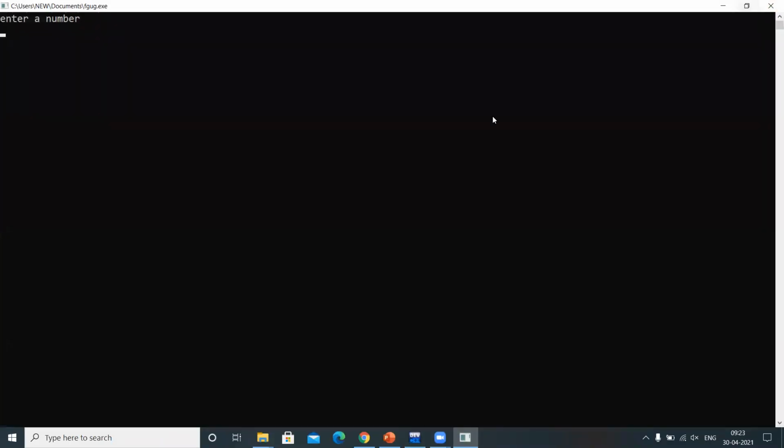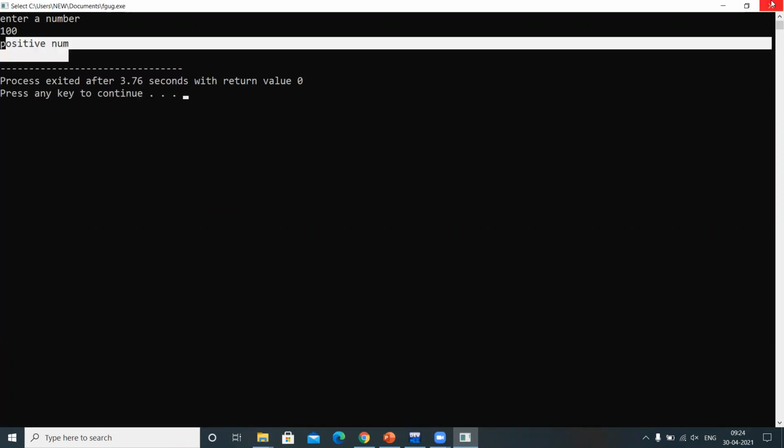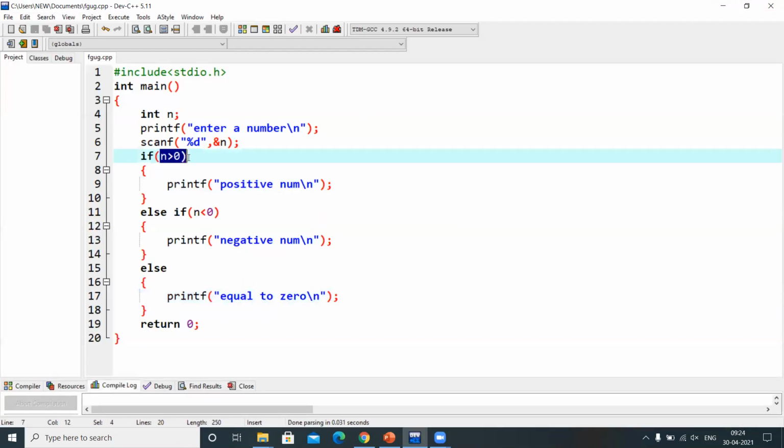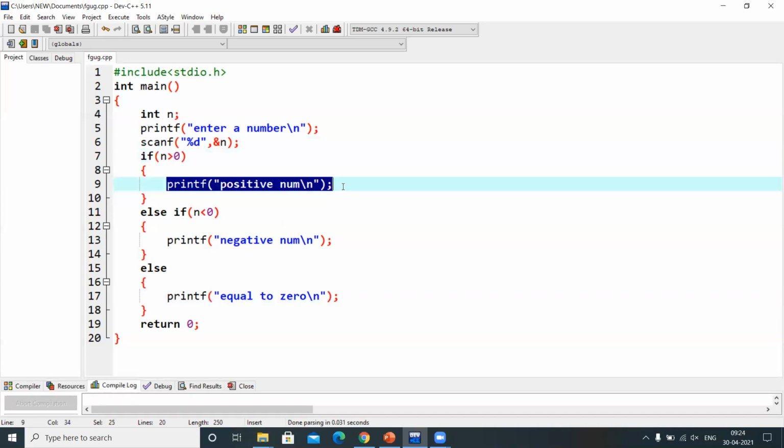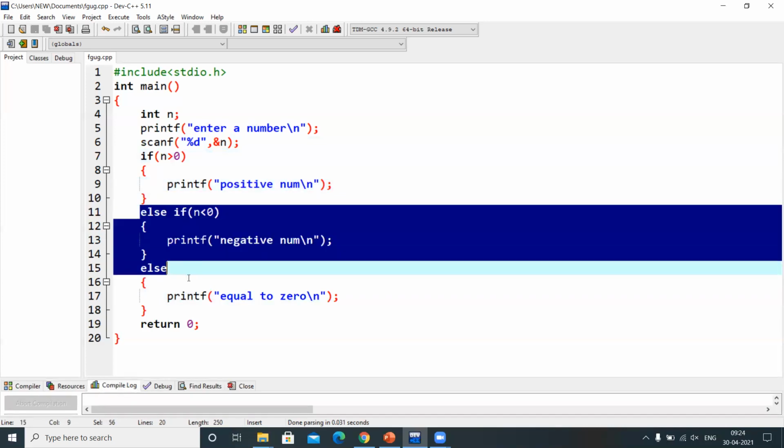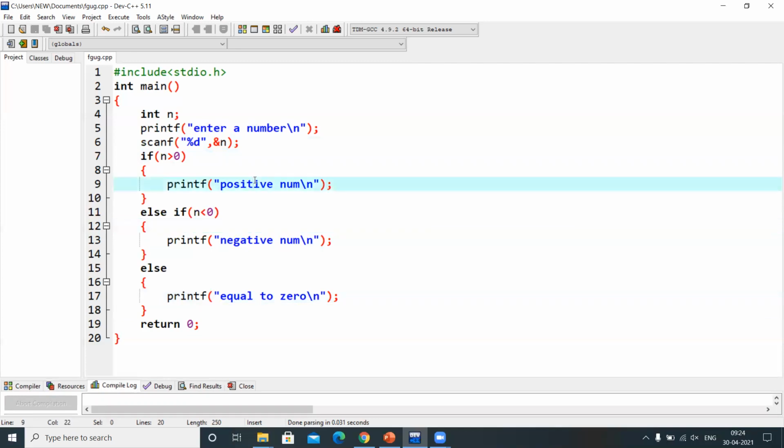Observe, it was asking for a number. Let me give a positive number, 100. It gave me the result as positive number. Why? Because here itself the condition is matched and this statement is executed, and the control won't be transferred into these statements. Okay, observe this point.